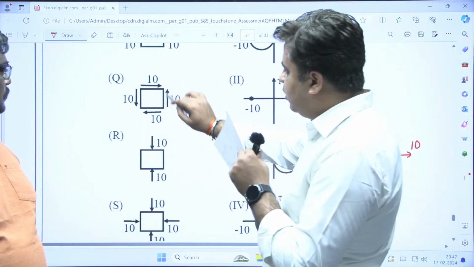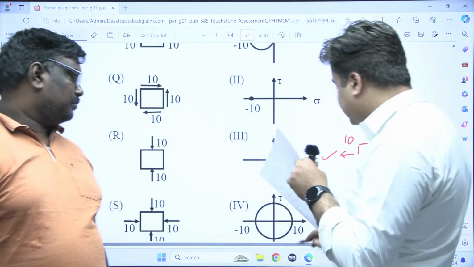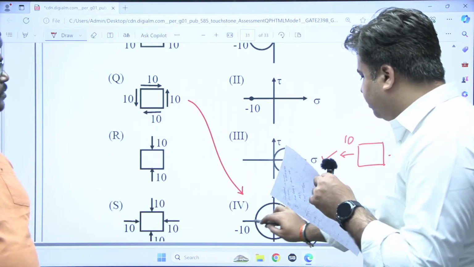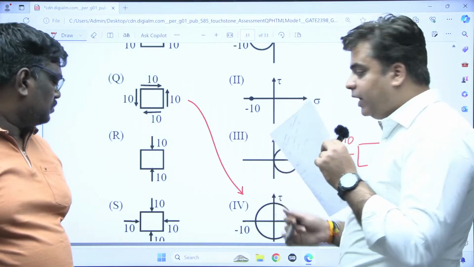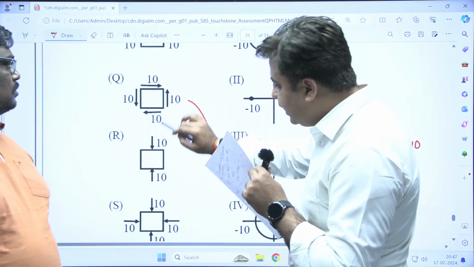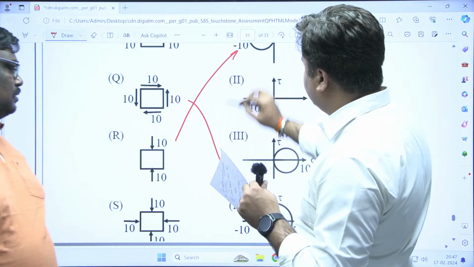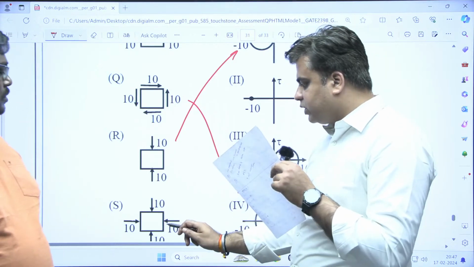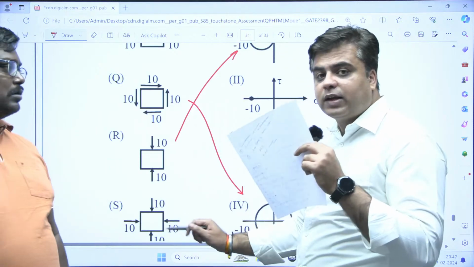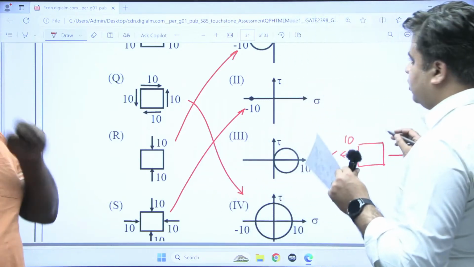Then for this one, only shear stress is acting. So this is under the state of pure shear, having center at origin and having plus and minus 10 as the value of major and minor principal stress. For this one, the major principal stress is compressive, it is negative, so the Mohr circle will be this option A, right? And then you have this one in which both the stresses are equal, both are compressive in nature. So for this state of stress, the Mohr circle will be a point circle. So this option is correct. Right, so it's a classical question.